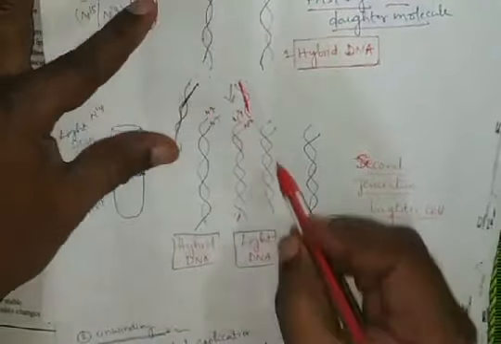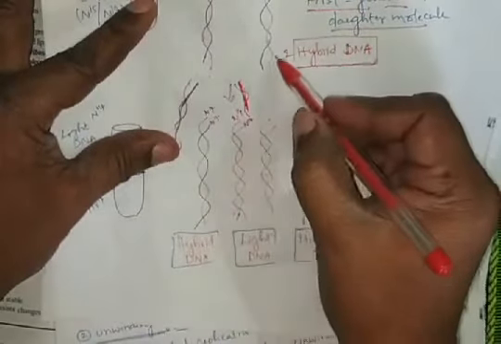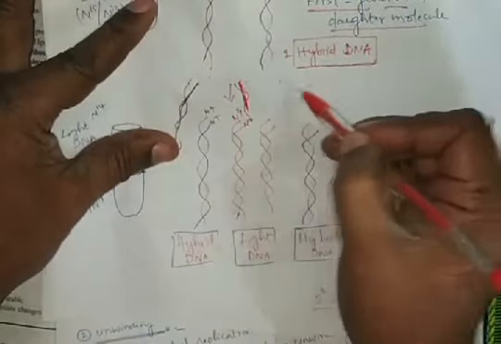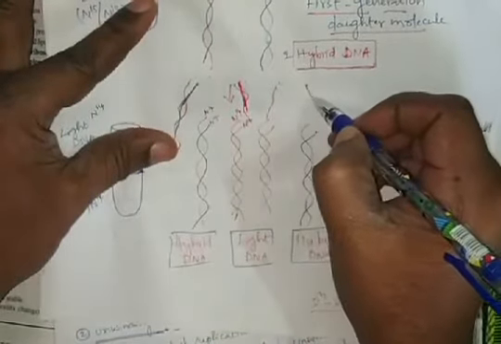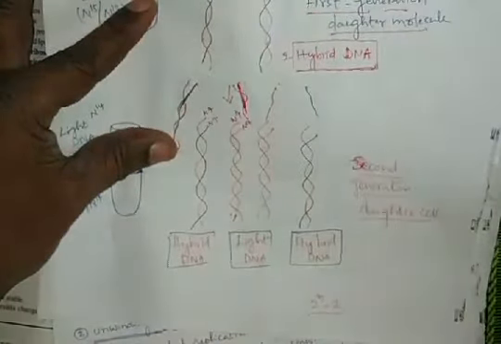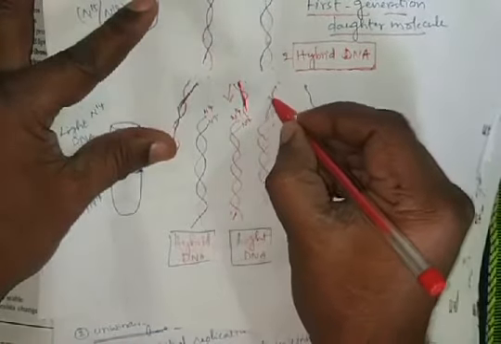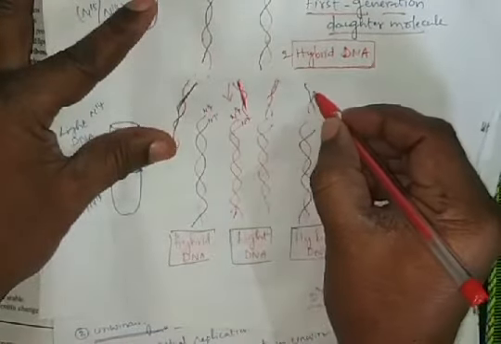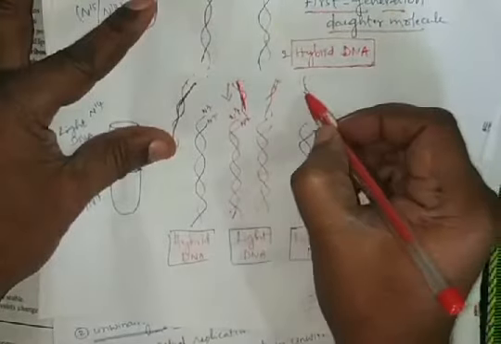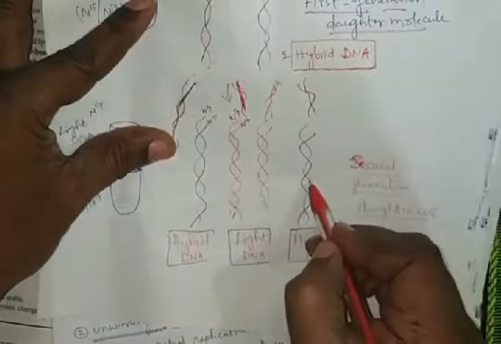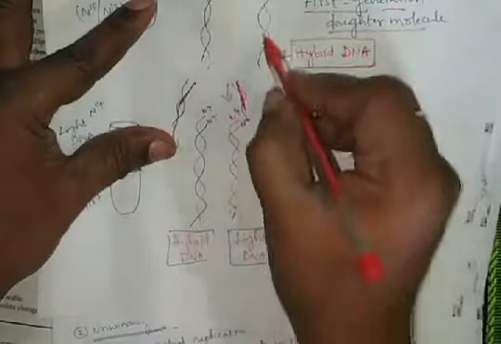Next, for this other one, these two are separated like this. One is a red strand, and one is a blue N15 parental strand. For this, a new strand is formed. Like that, one hybrid DNA and one light DNA are formed.